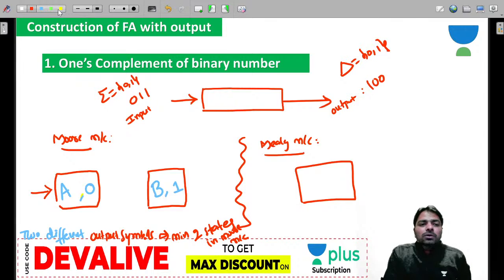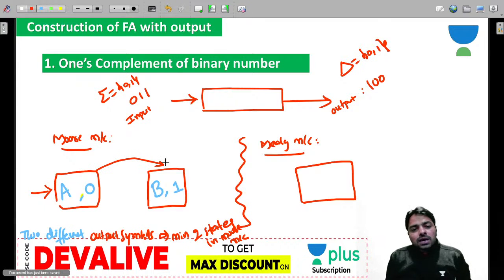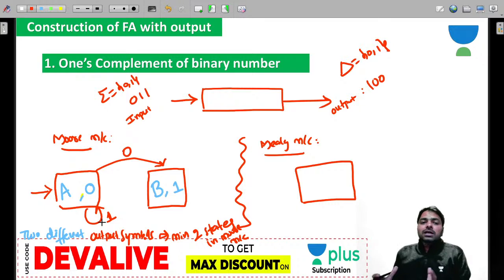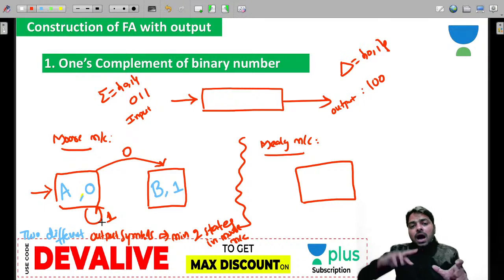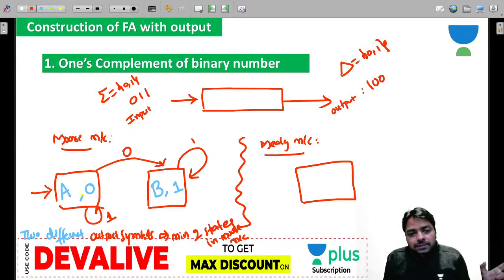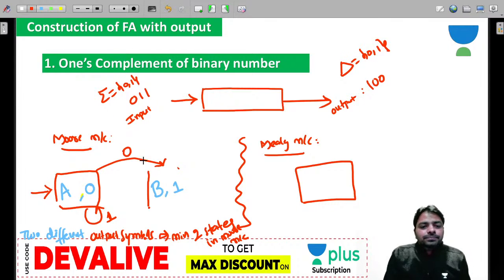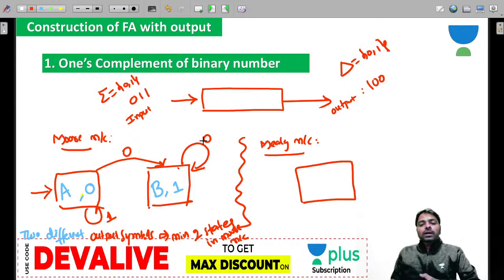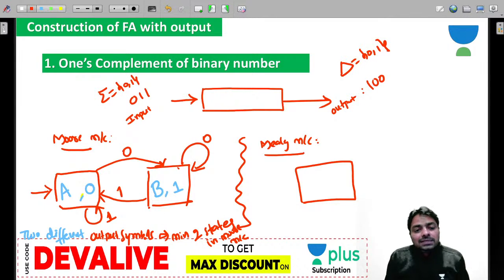If the input is 0, I go to B because I need to produce a 1 for the 0. And if 1 comes, I will stay here itself because I need to produce a 0 for 1. So that's capital A, because you need to make a DFA. That's why for every 0, 1 I have to think from every state. And from capital B, again think of 0, 1. If in capital B a 0 comes, you want output 1, so stay in the same state. If you get a 1, go to the other state because that output is 0.